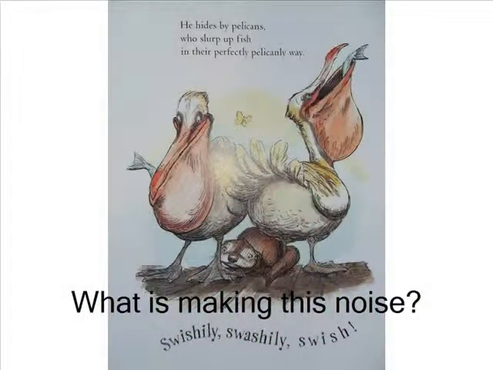The fisherman chases after him, so Little Otter hides by the pelicans, who are slurping down fish. Swishily, swashily, swish. Can you find the onomatopoeias? Yes, swishily, swashily, swish.